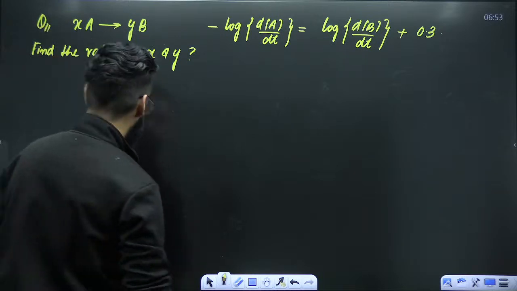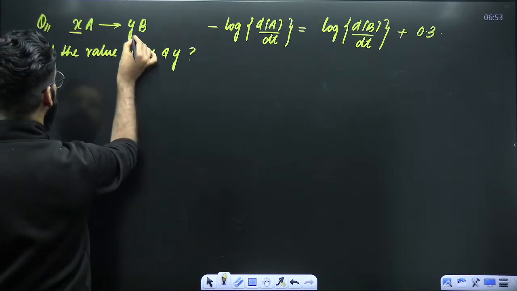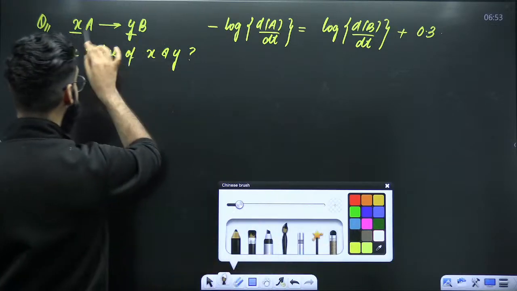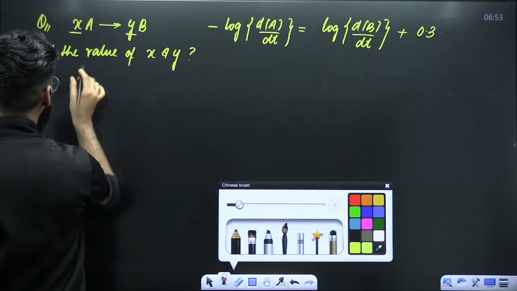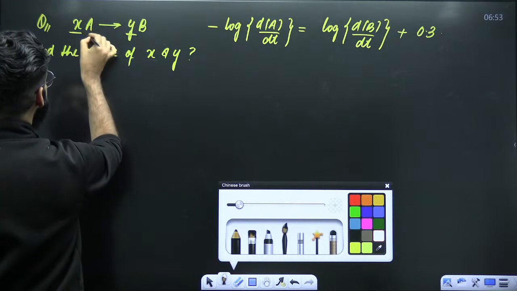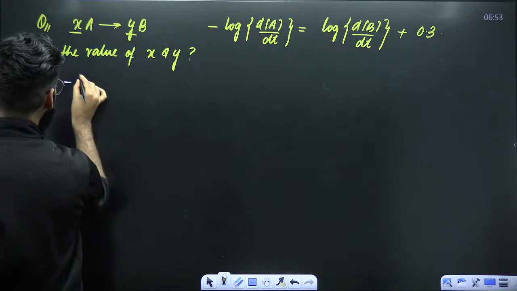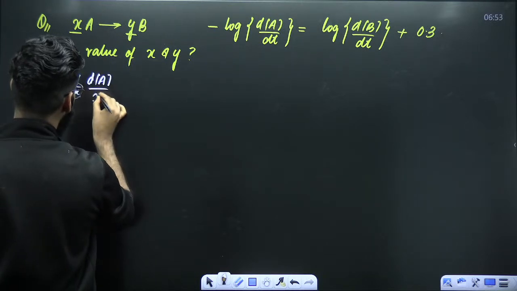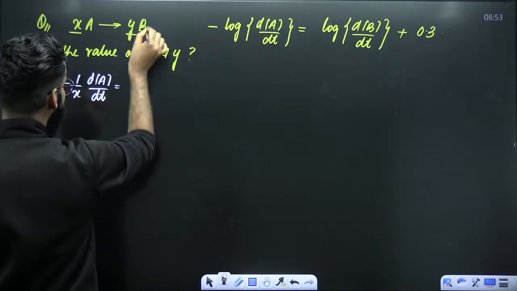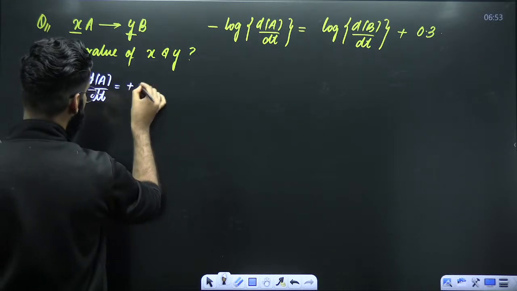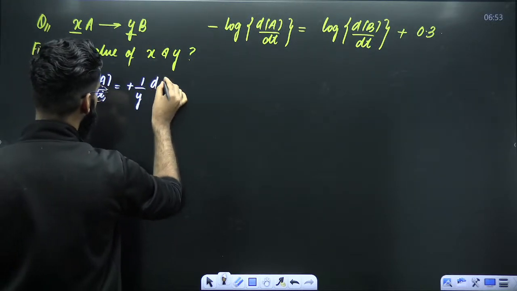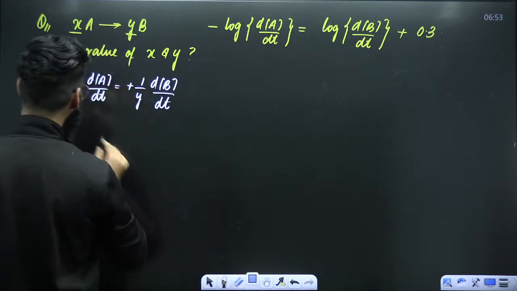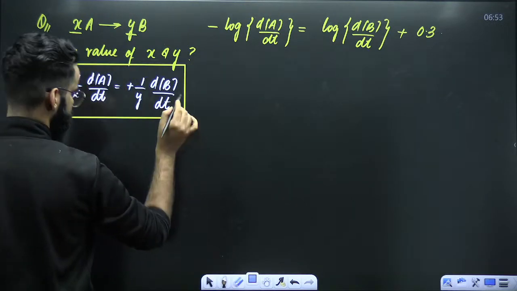See guys, we are supposed to get the values of X and Y, correct? The reaction that's given to us is XA gives YB. Can you write the rate of reaction with respect to A? It's going to be minus 1 divided by X, change in the concentration of A divided by dt. Write the rate of reaction in terms of B. It's going to be plus 1 divided by Y, change in the concentration of B divided by dt. Let me call this equation number 1.